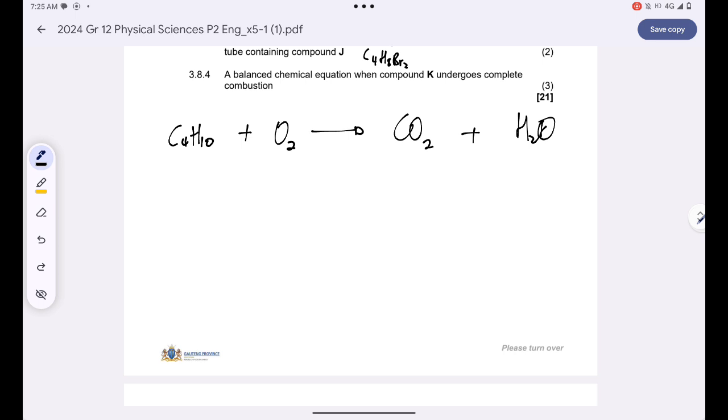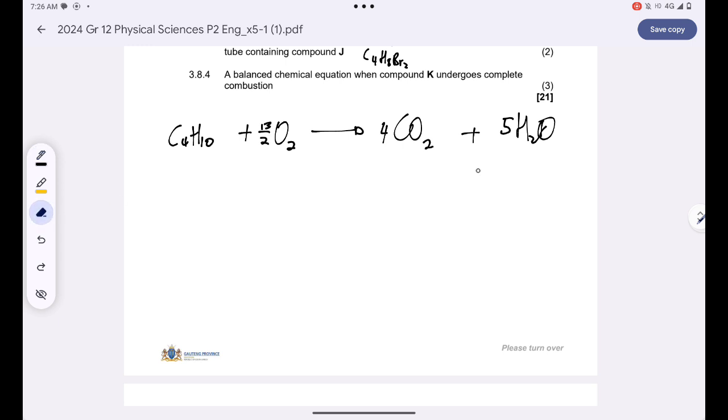Okay, let's try to balance this. How many carbons do I have on my left hand side? I have 4. I also have 4 carbons over there. The number of hydrogens I have on my left hand side is 10, but I only have 2. So I know that 5 multiplied by 2 will give me 10. Let's find the number of oxygens. I have 4 times 2, which is 8. 8 plus 5 is 13. So whatever number I write as a coefficient has to be half the number of oxygens that I have on my right hand side. Since the number is 13, half of 13 is 13 over 2.